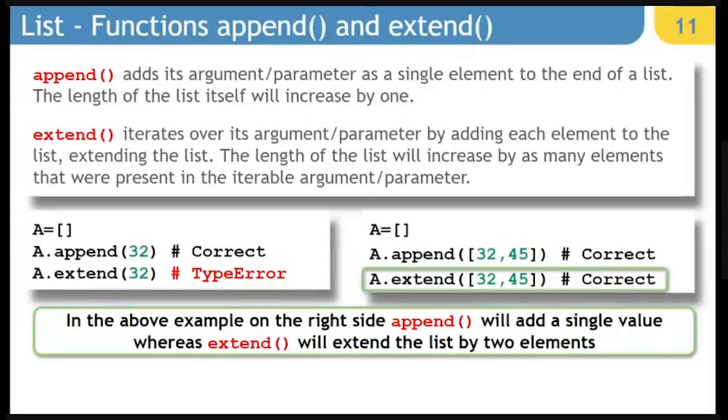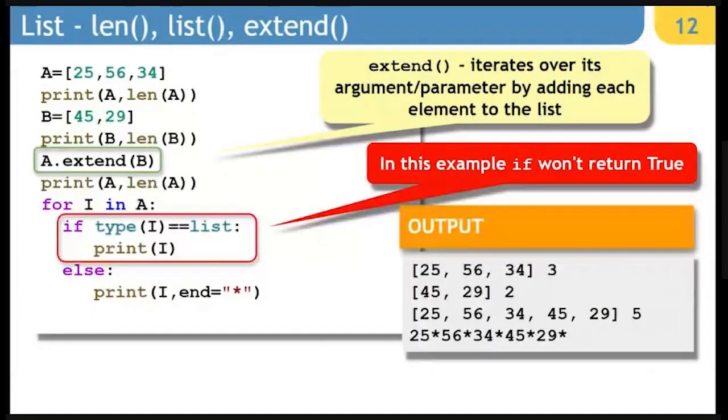But when it is going to be extended, it is going to add the number of values as present in the second list. So it will be added that many. So if you are doing append and you are adding 32 and 45, only one element is added. When you are extending and you are adding 32 and 45 as a list, then 2 size will be increased in the original list. So that is the difference between append and extend.